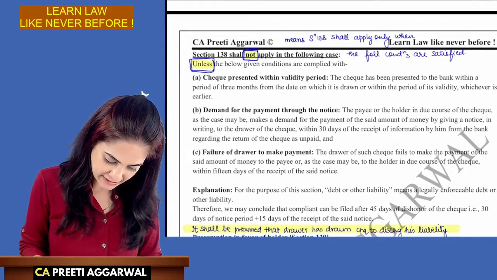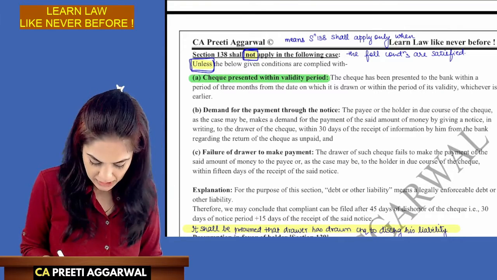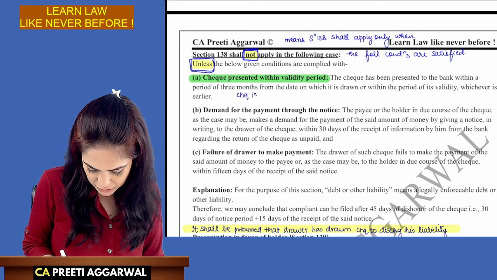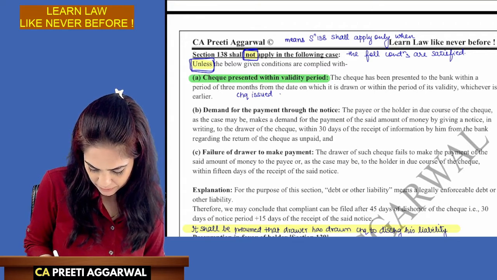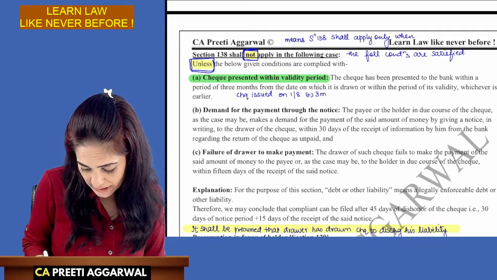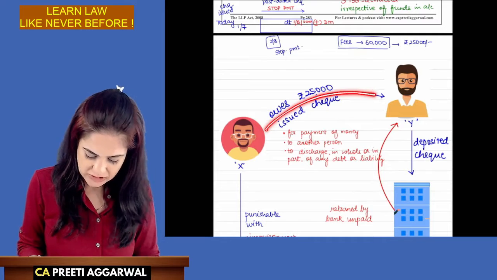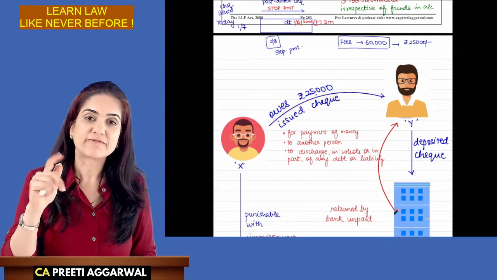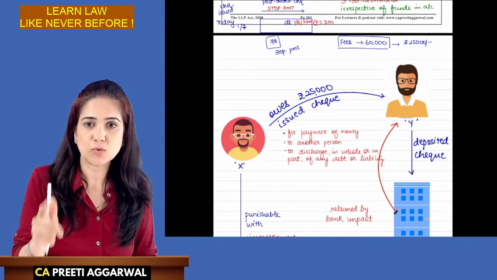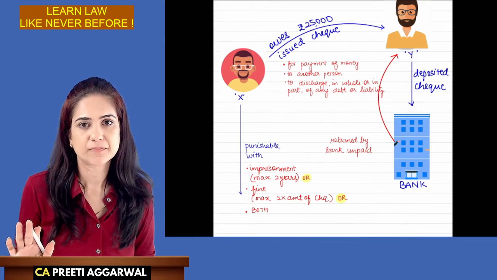Check must be presented within the period of validity, that is within 3 months. So let's say that X had issued the check on 1st of August. So Y can take action only when he presented the check within 3 months.